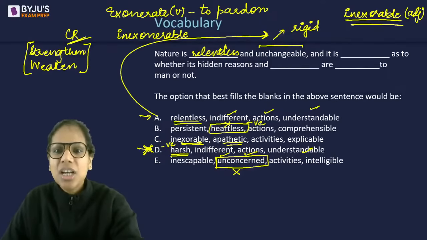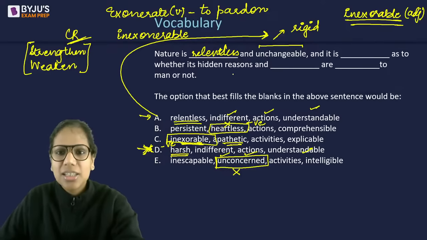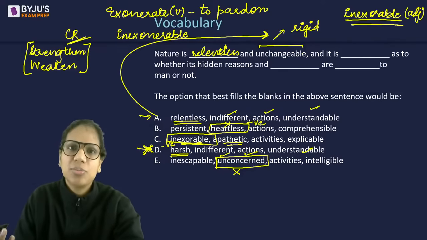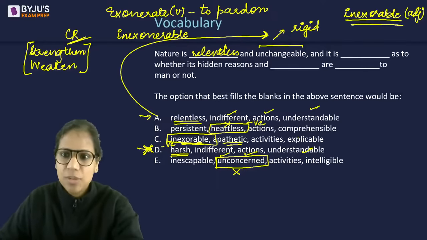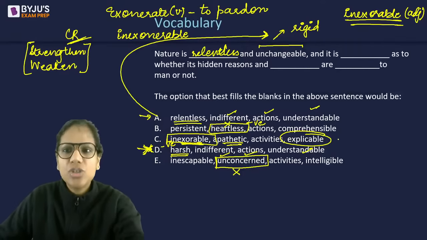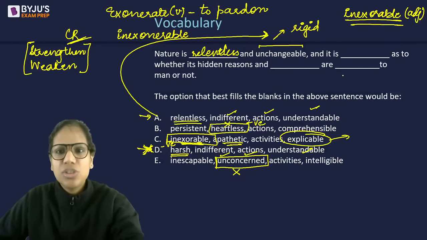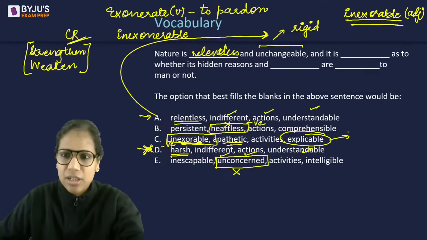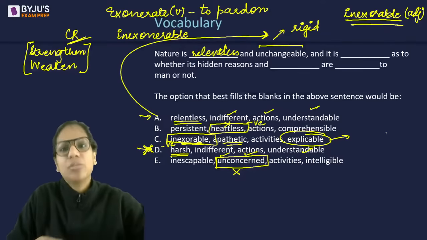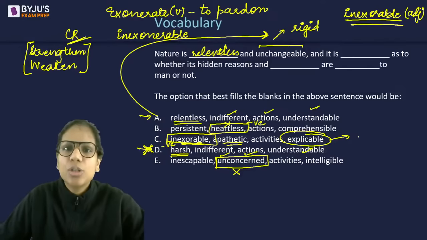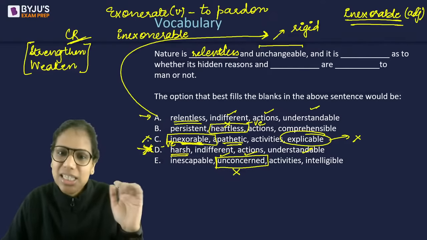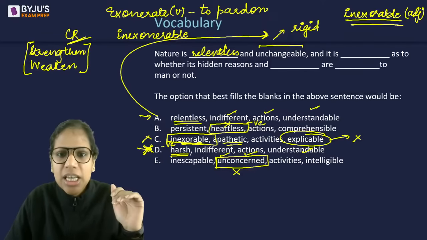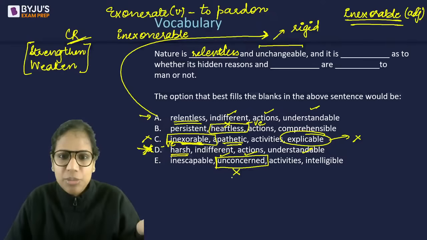Inexorable, in that case. But if we are not talking about the march of something that is impossible to stop, it's not like nature is proceeding in some direction. Moreover, explicable is also a very strong reason to eliminate this. Nature is not trying to explain something to man. Explicable to man means something that can be explained to man, but nature is not trying to explain anything to man. So because of explicable, we can eliminate C easily. So C eliminated. Then we already eliminated B and D.